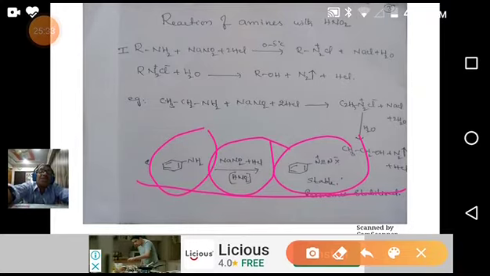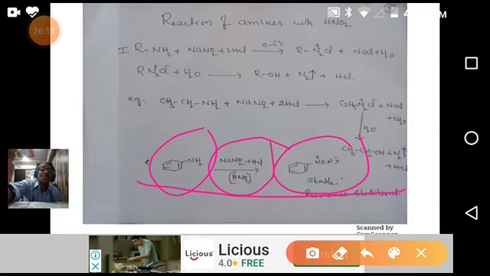We know the benzene ring shows a plus mesomeric effect. Due to electron delocalization, it easily donates electrons, so the plus charge is nullified. The charge is stabilized by resonance. That's why aromatic diazonium salts are more stable compared to aliphatic diazonium salts, and they do not undergo hydrolysis easily in cold conditions. That's why it is stable. It doesn't give alcohol. In this way, we can differentiate, not separate, aromatic and aliphatic amines.